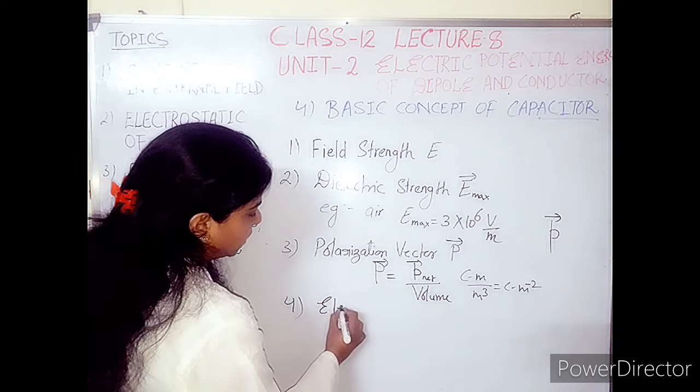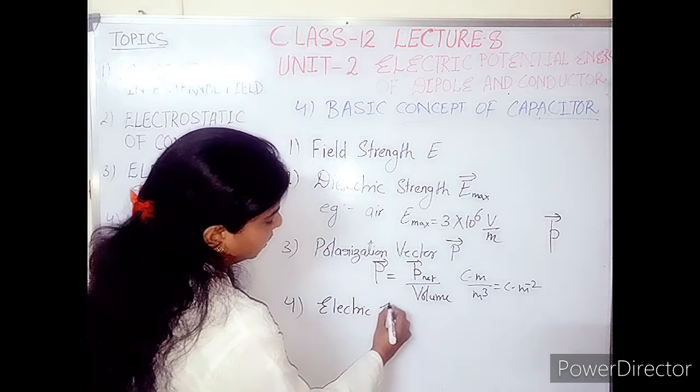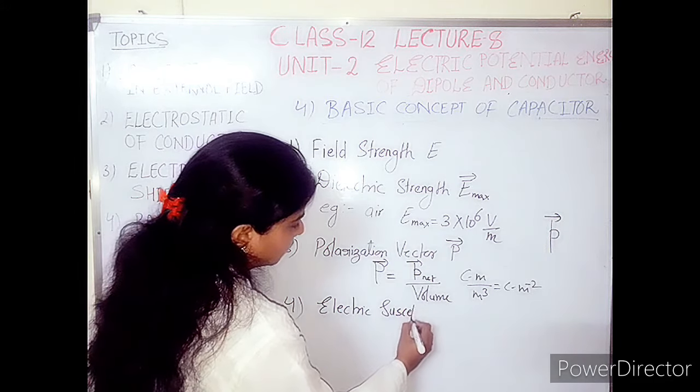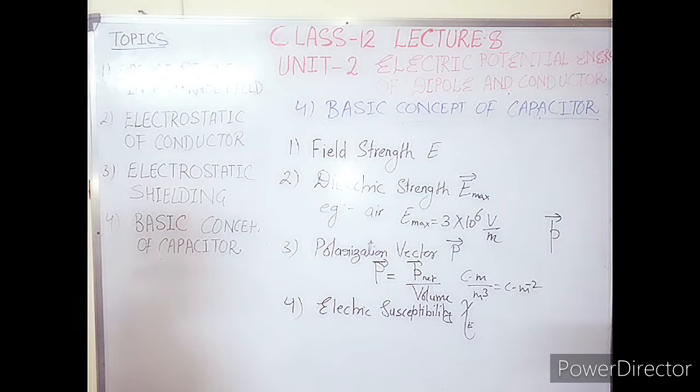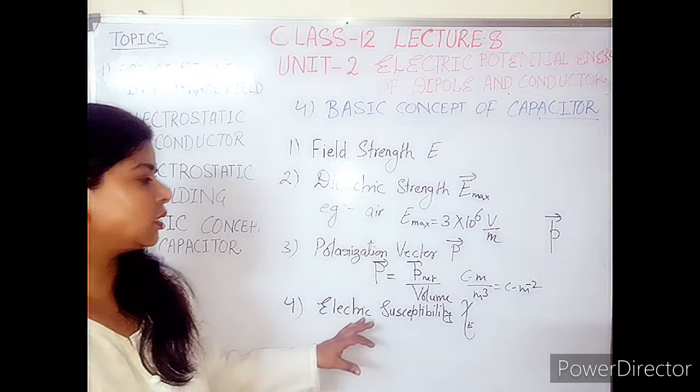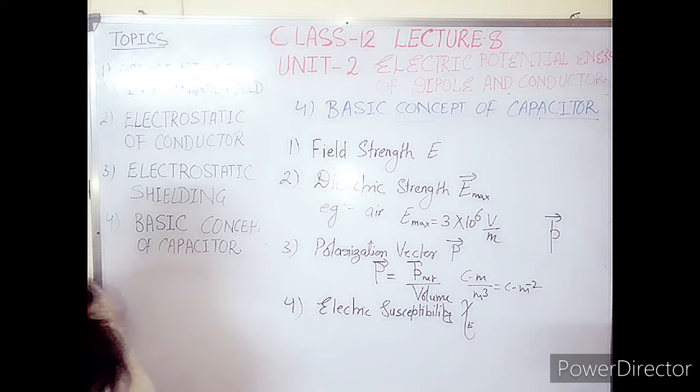Afterward, the fourth point is susceptibility. Basically, we need to represent it as electric susceptibility, and this is represented by chi E. Electric susceptibility is a characteristic term of any material.